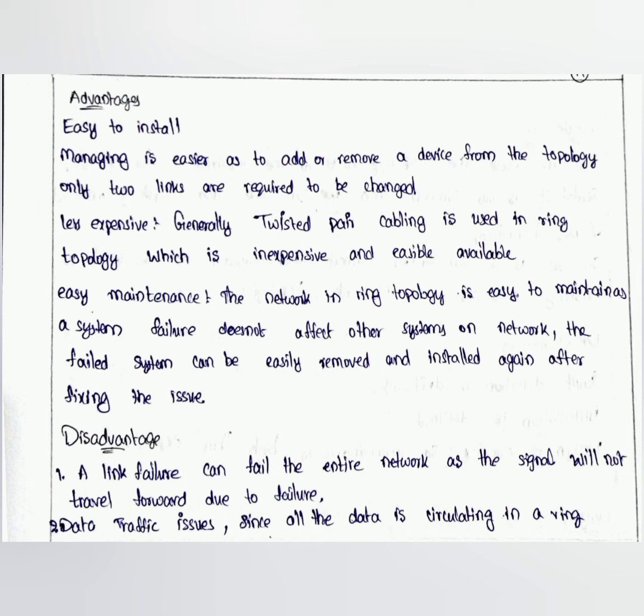Less expensive. Generally twisted pair cabling is used in ring topology. This is inexpensive and easily available. Easy maintenance. The network in ring topology is easier to maintain as a system failure does not affect other systems on the network. The failed system can be easily removed and installed again after fixing the issues. Disadvantages: a link failure can fail the entire network, as the signal will not travel forward due to the failure. Data traffic issues, since all the data is circulating in a ring.